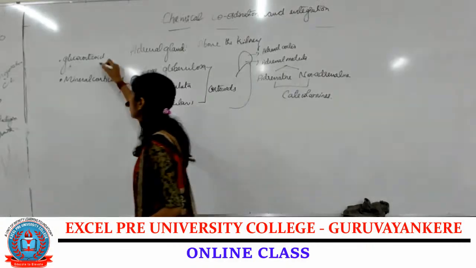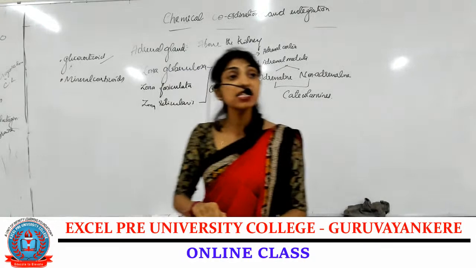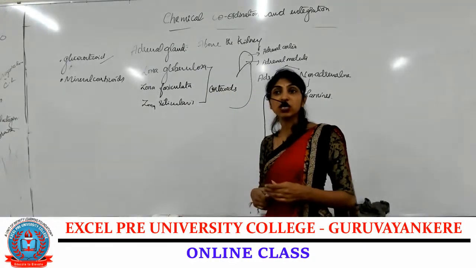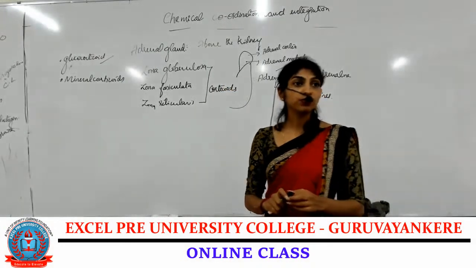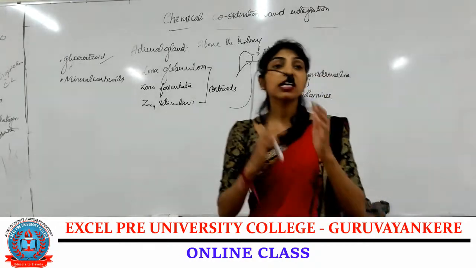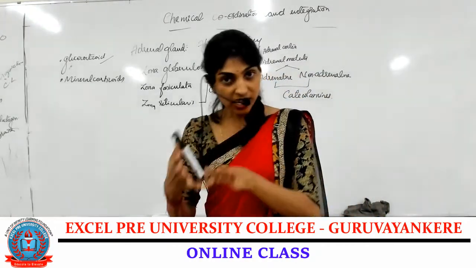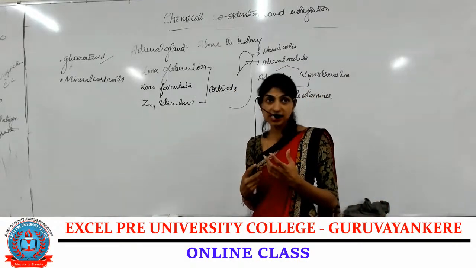Coming to the glucocorticoids, what are their functions? They mainly form glucose, that is gluconeogenesis. Anything that has to be formed, we call genesis. Breakdown, we call lysis.